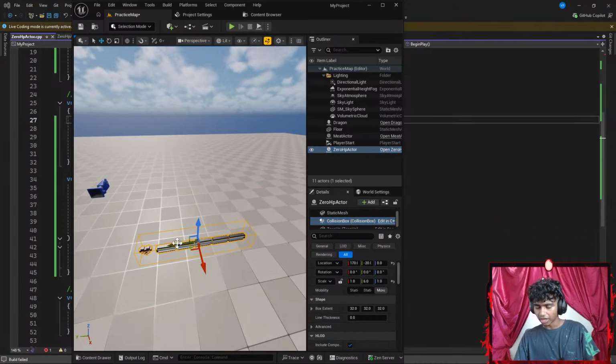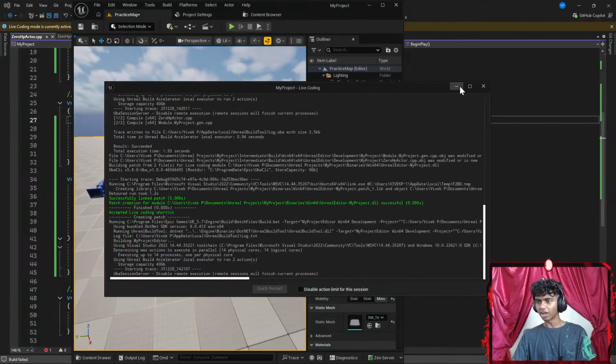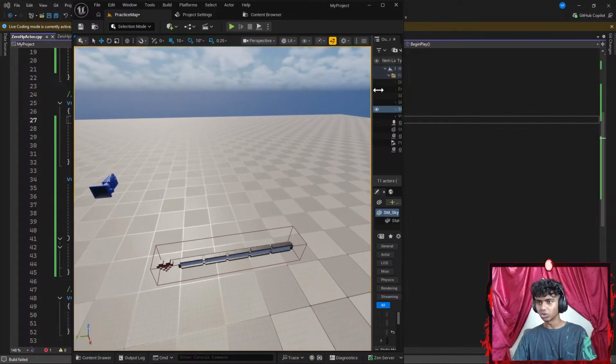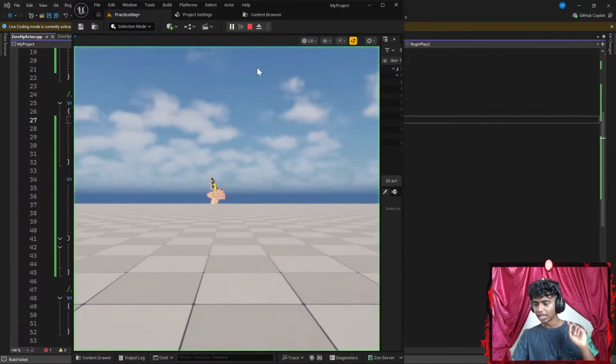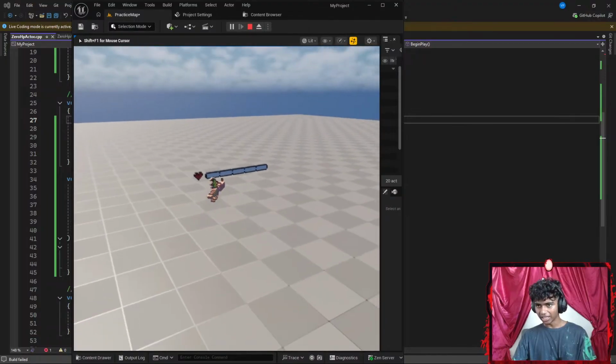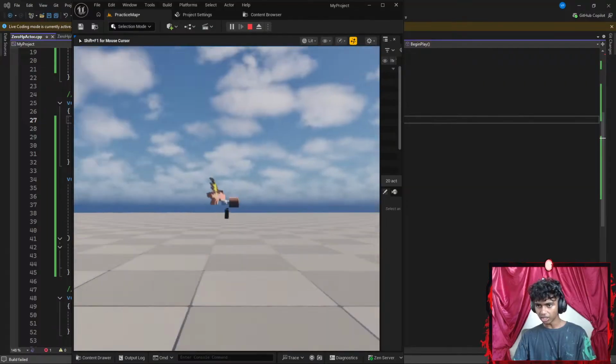There, that looks much better. Now, if I were to hit Control Alt F11 to patch my code, and I'm going to be running the code this time to actually check if it's working, because I feel it was my Visual Studio all along, like my code was correct. Let's run the code. Everything works. I don't know why my compilation was failing in my editor. There we go. I'm being blocked by this collision here.